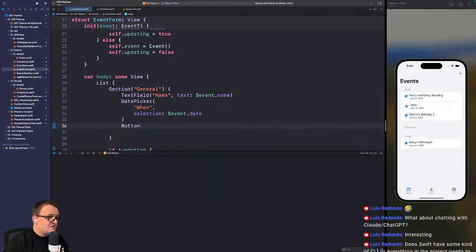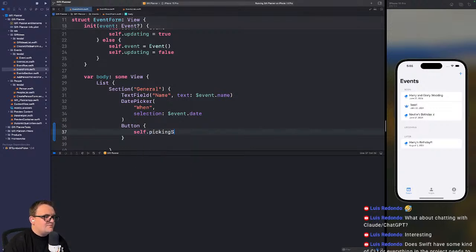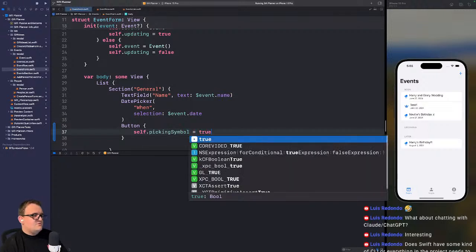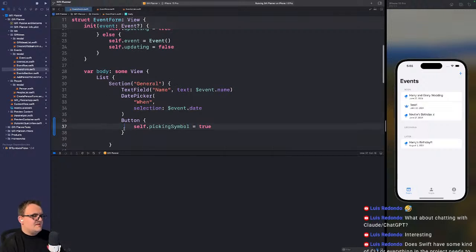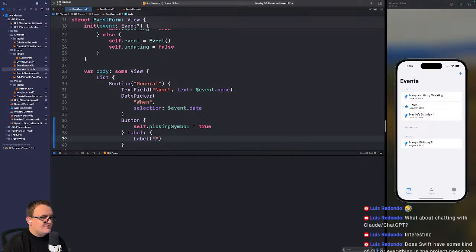And I'm going to try the label. So we're going to say picking symbol, is true, like we did last time. And then we need a label. That label's going to be pick an icon.